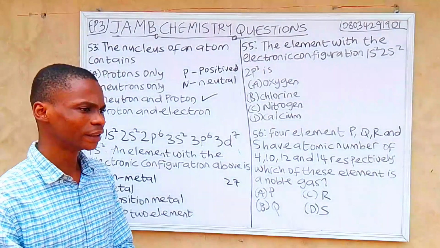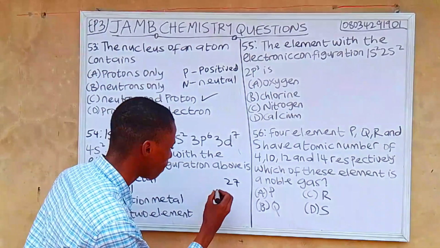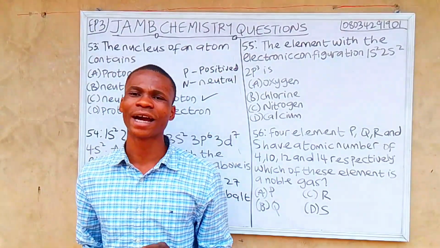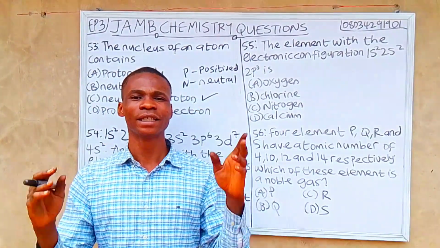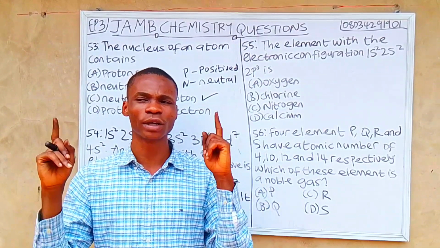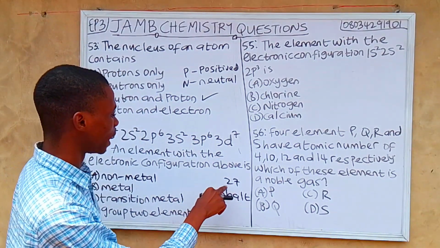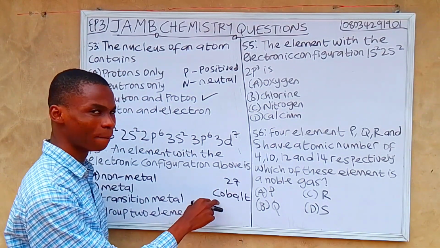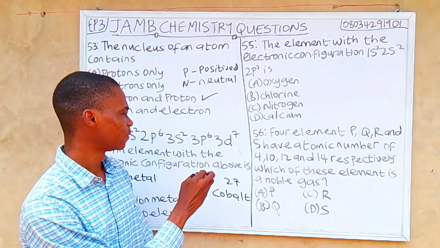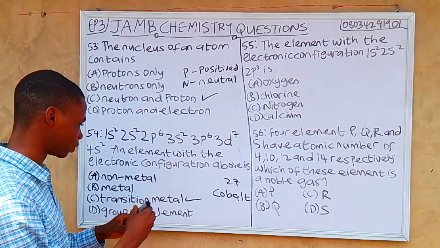And if you check the first 30 elements, the element with 27 is cobalt. That's why it's good, before you go and write your exam, make sure you learn the first 30 elements. If you cannot learn the first 30 elements, make sure you learn the first 20 elements from hydrogen to calcium. So the atomic number 27 is cobalt. Cobalt is a transition element with a partially filled d orbital, as we can see the d orbital. So the correct answer is transition element.